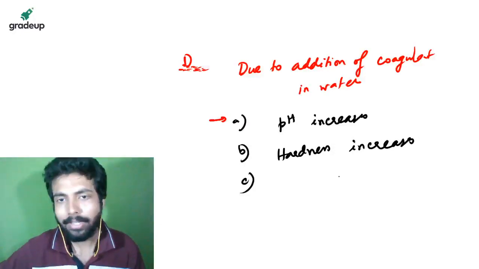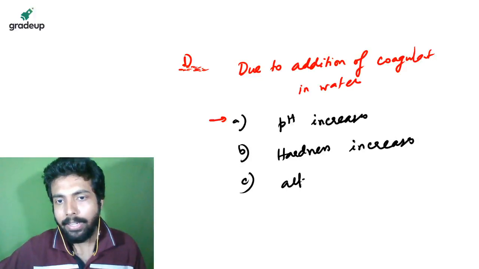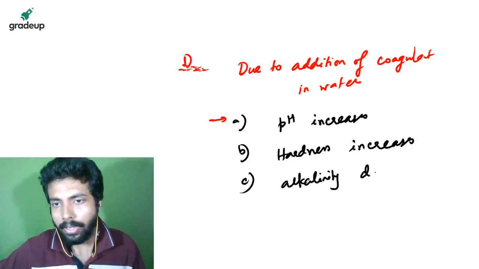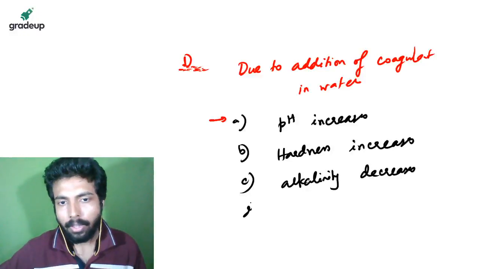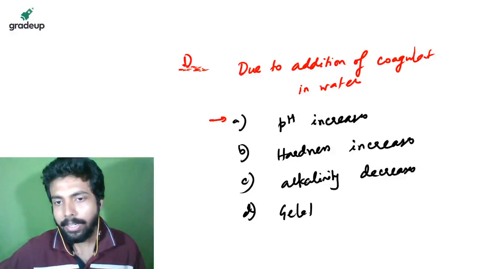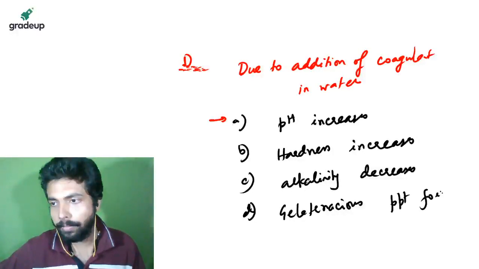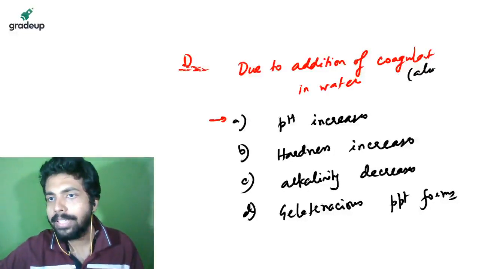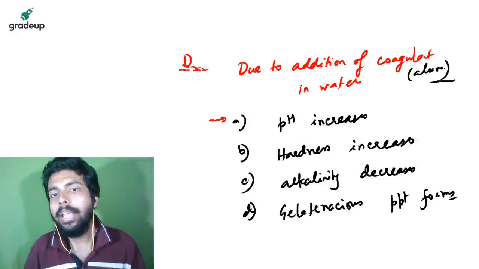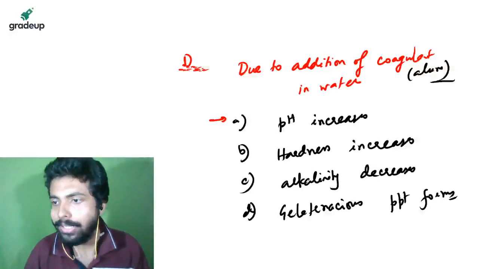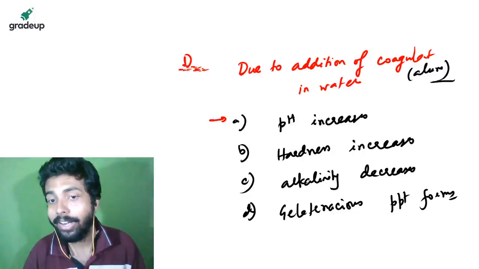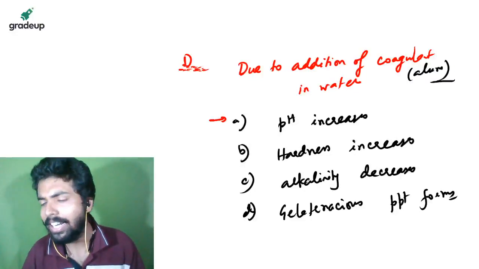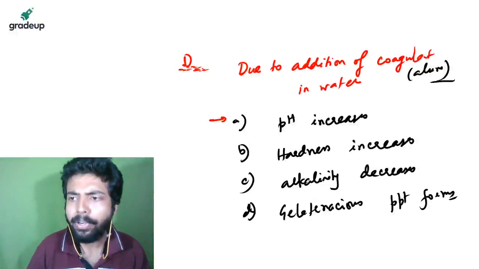Some other things are there also: alkalinity decreases, and gelatinous precipitate forms. Suppose 4 options are there. Due to addition of coagulant, normally say alum, in water, what are the possible things that can happen? pH increases, hardness increases, alkalinity decreases, gelatinous precipitate generation. Gelatinous means sticky precipitate forms.